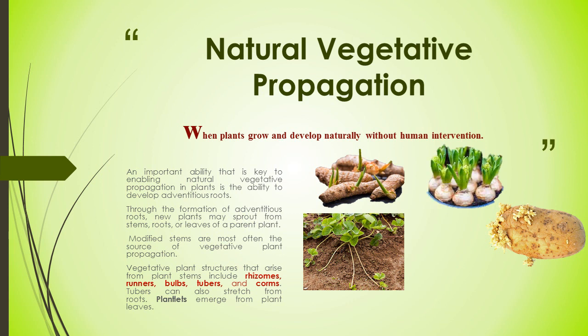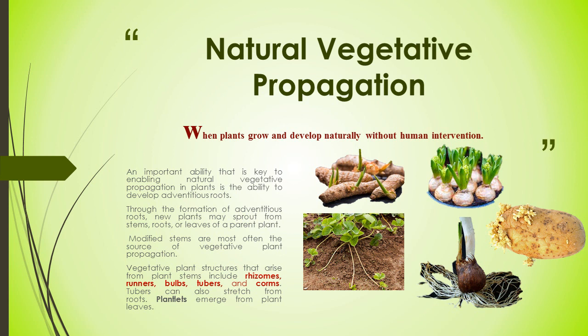An example is ginger. Runners: you can see here a runner, one part of a running stem can be cut to grow naturally into new plants.